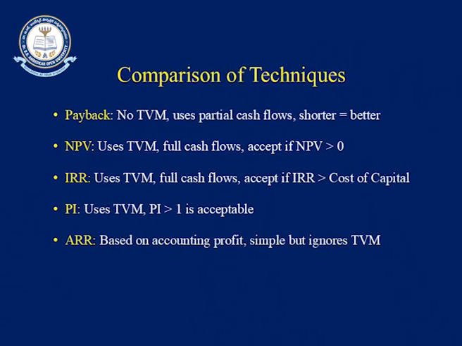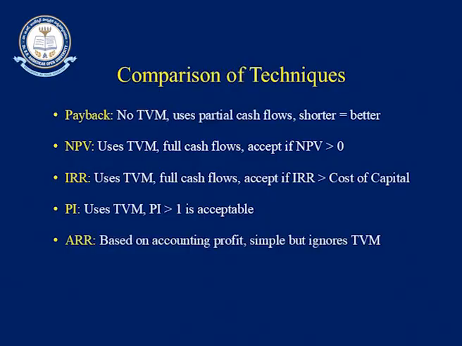Then ARR, accounting rate of return, is traditional, not a TVM method. And as we discussed, there are 3 techniques which consider time value of money, and 2 techniques which are traditional, wherein no time value is considered. Look at this ARR based on accounting profit. It's easy to calculate but ignores the time preference for money.